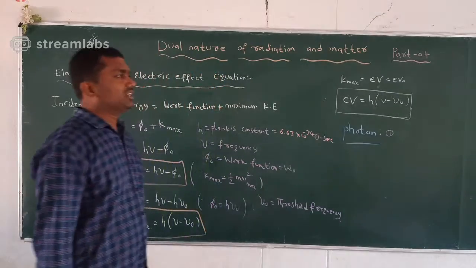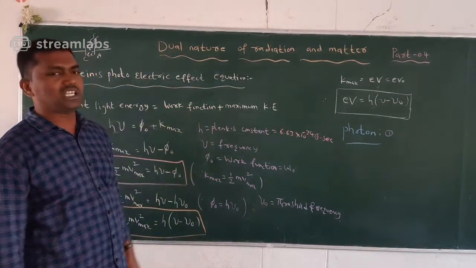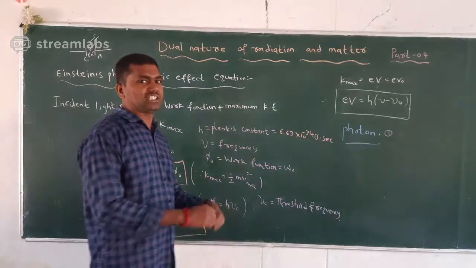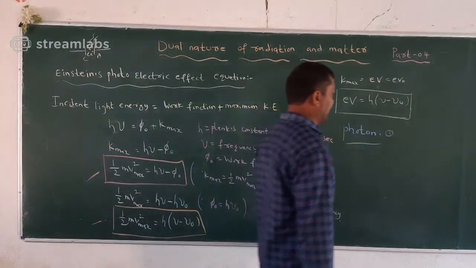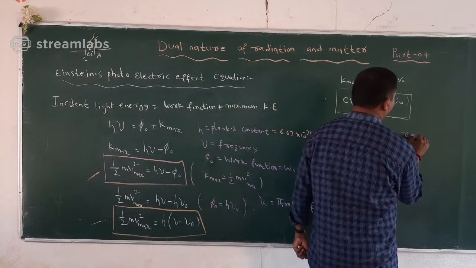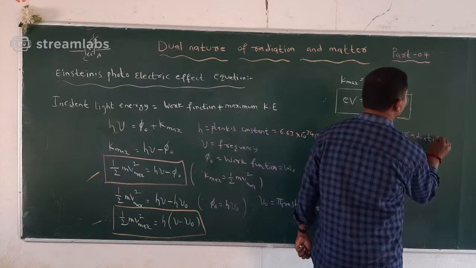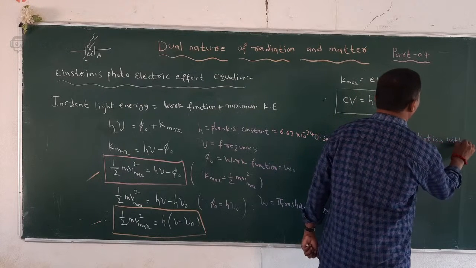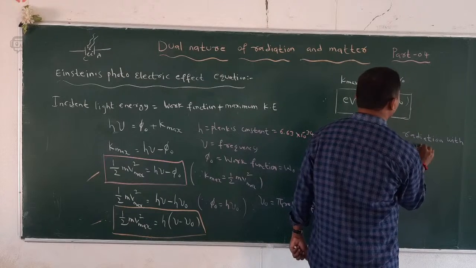So what is the chapter? We can take the dual nature of radiation and matter, the interaction of radiation with matter.